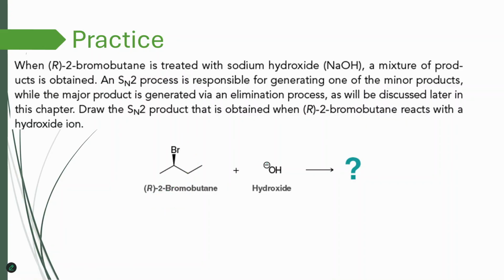And what's going to happen is that OH is going to attack and replace bromine according to the SN2 mechanism. And I'm going to have OH. But as you can see, this OH group is on the back because this bromine is coming towards us, and this OH is going to attack from the back. Basically, if you just see this screen as a 2D plane, the bromine here is making a hole and coming towards us, and this OH is going to come from behind the screen. So that's the definition of back attack. And that's the reason why in the resultant product, OH is attached to the carbon from the backside.